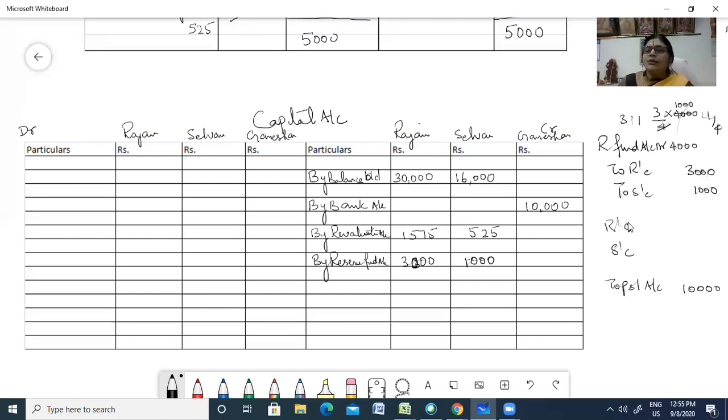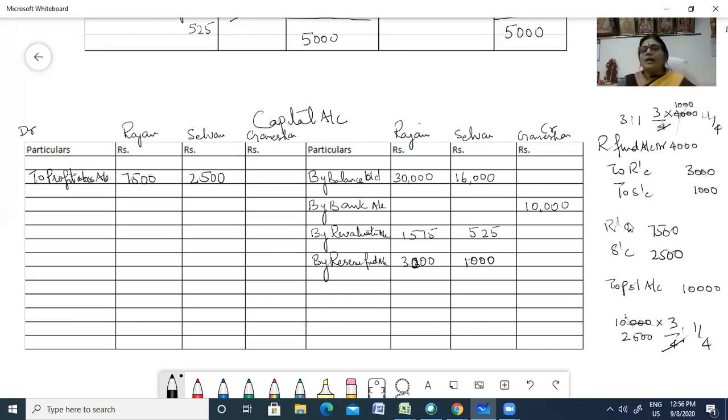Fine. And then you have your profit and loss, 10,000. 10,000 into 3 by 4: 4 2s are 8, and you have 2 balance, so 7,500. Next is 1 by 4, so 2,500. This is how you're sharing it, 7,500 and 2,500. So to profit and loss account, that comes to 7,500 and 2,500.